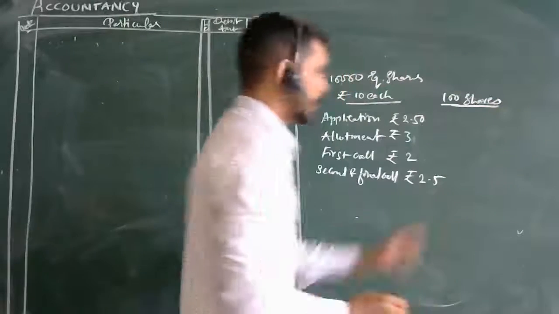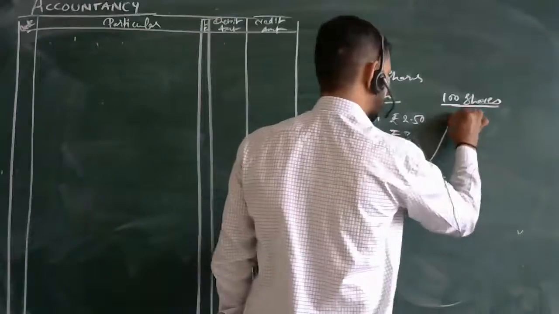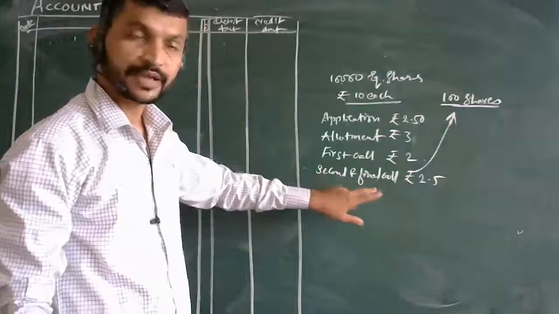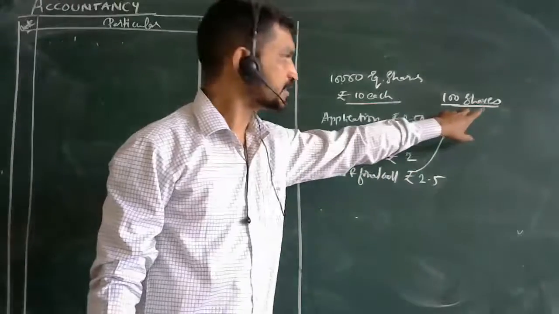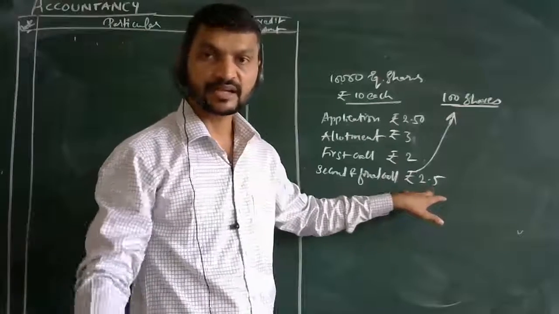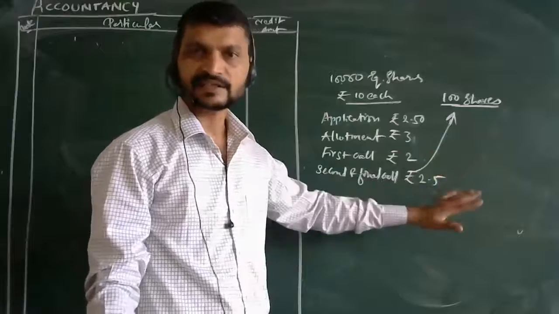They have not made the second and final call. 100 shares have not been paid. Who has not paid? Which call has remained here? Second and final call: 100 shares' value is unpaid. That will come under the head of calls in arrears. So this is the understanding of the question here.